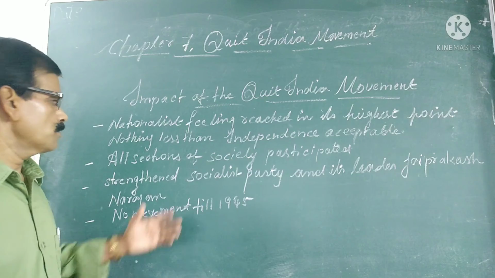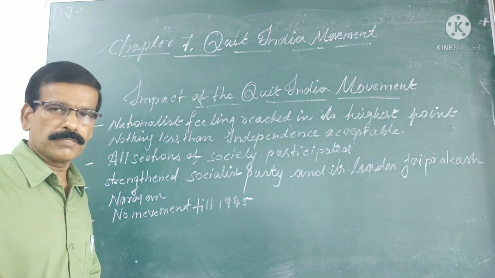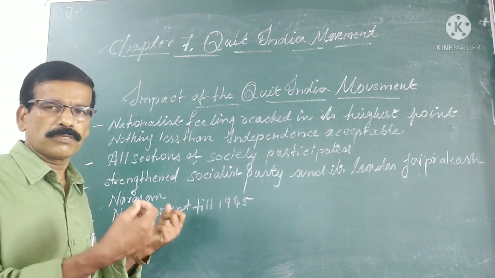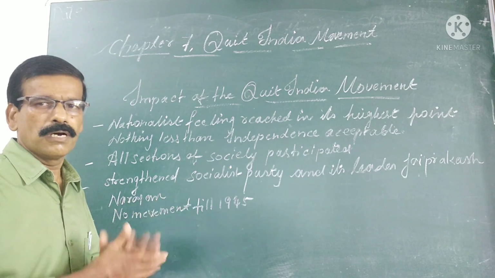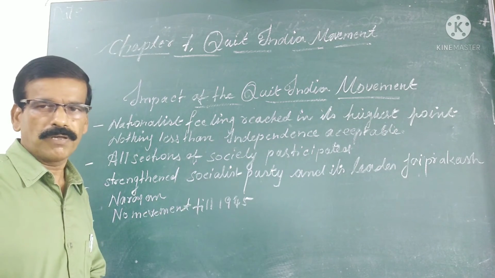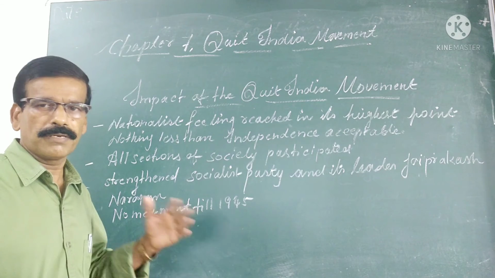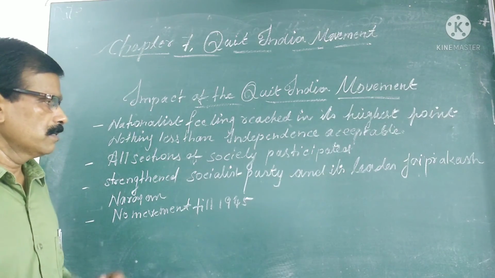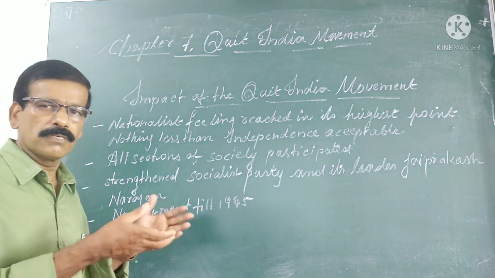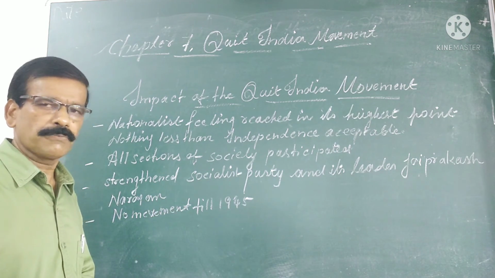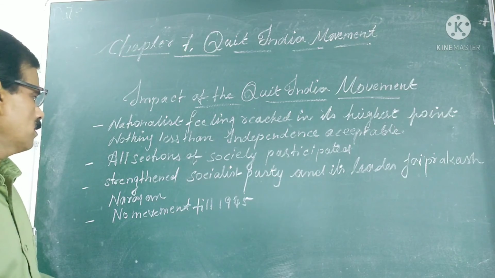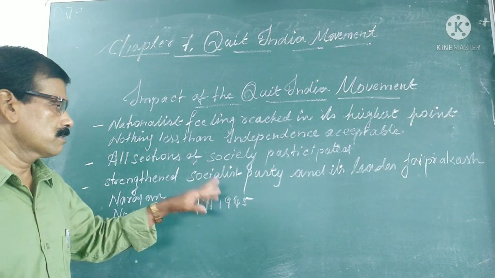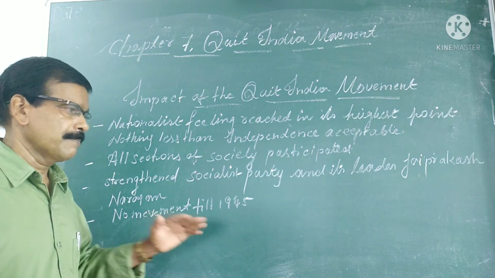Next, all sections of society participated in this movement. All sections means Hindus, Muslims, Parsis, Sikhs, and people from different walks of life, such as men, women, and children. All enthusiastically participated in this movement, and they were ready to sacrifice their precious lives for the freedom of the country. Next, it strengthened the Socialist Party and its leader Jayaprakash Narayan.